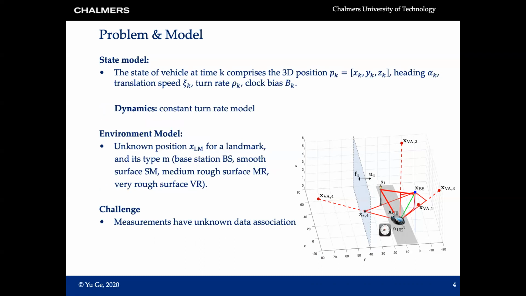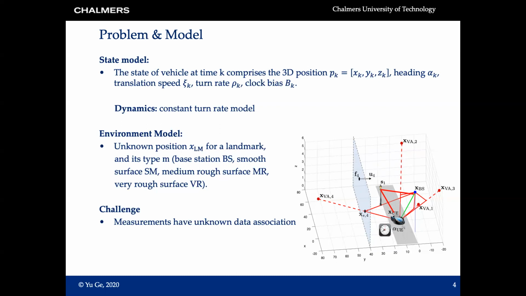For the vehicle state, it usually contains 3D position, heading, clock bias, and maybe other information like speed or turn rate. It has a nonlinear dynamic model, which could be a constant turn rate model or others. For the map, we at least need to know the landmark positions, and sometimes it is also necessary to know the type of landmarks. For example, sometimes we need to know whether the surface is a very rough surface, a very smooth surface, or just a medium rough surface.